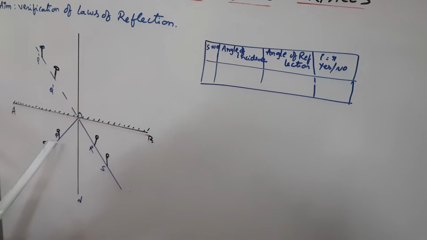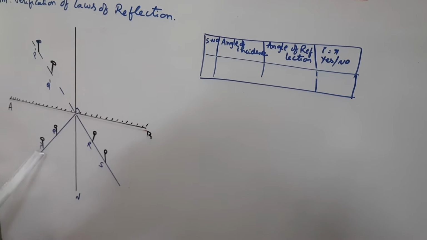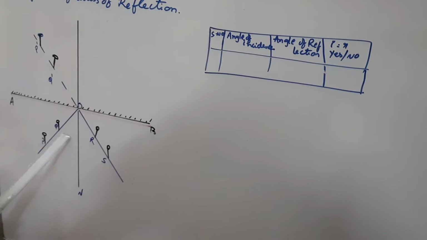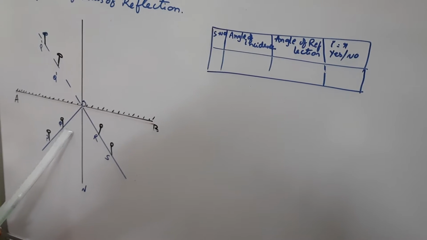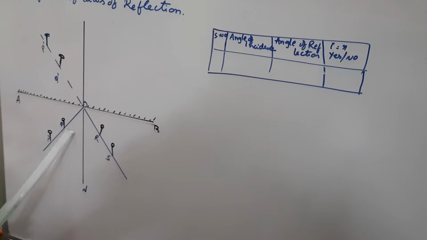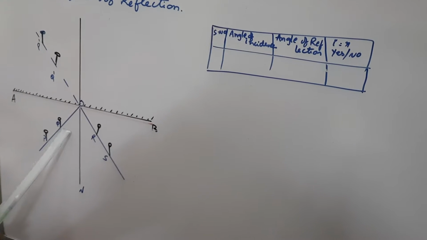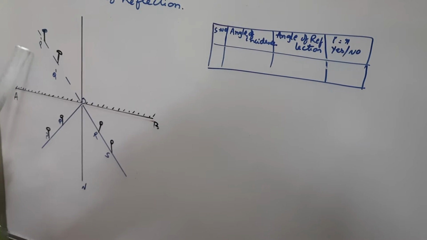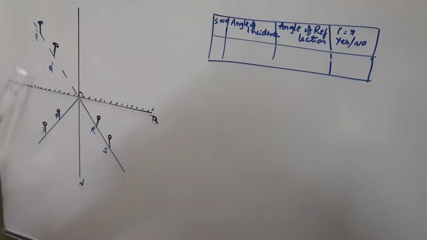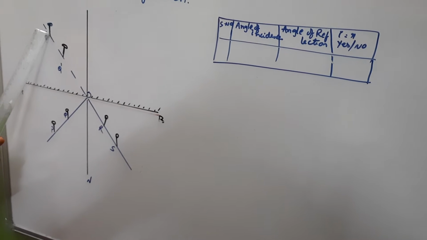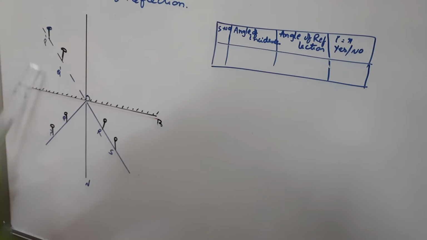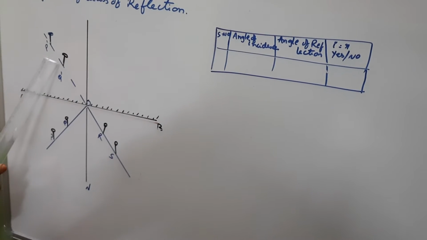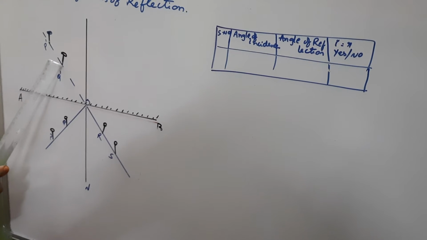Next, fix two pins at the points P and Q. Here one pin, and at position Q, another pin you are supposed to keep vertically. Observe the image P1 of the pin. For this P, here P dash is the image we are finding. For this Q pin, the image is Q dash. Here it is found.